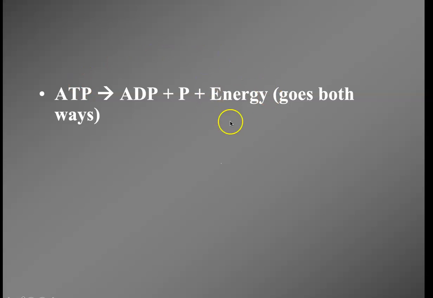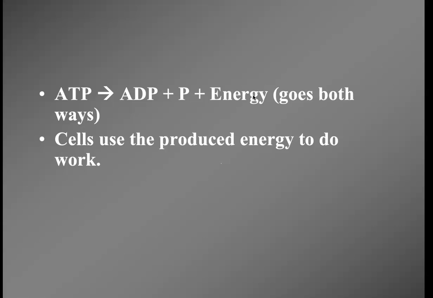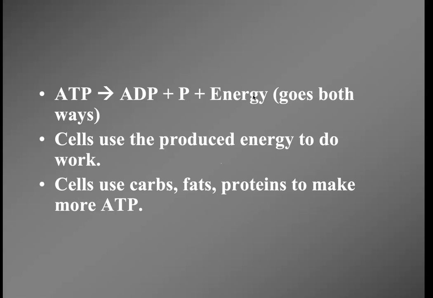So we use the energy from the food we eat to put the phosphate back on. Then once we have this, we can go in this direction, break that last bond on the phosphate to end up with an extra phosphate and energy to do work. So cells use the produced energy to do the work. Basically we use carbs, fats, and proteins to make more ATP, to give us the energy we need to put the phosphate back on the ADP to get ATP.